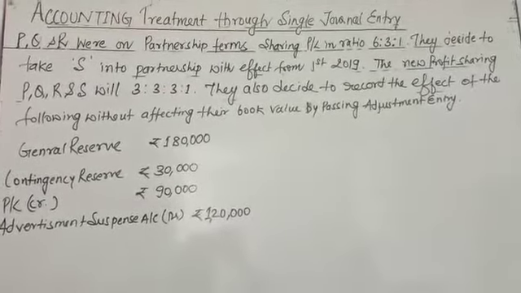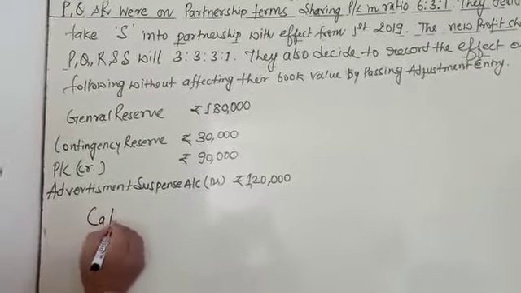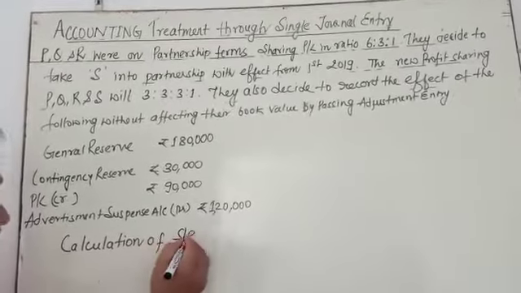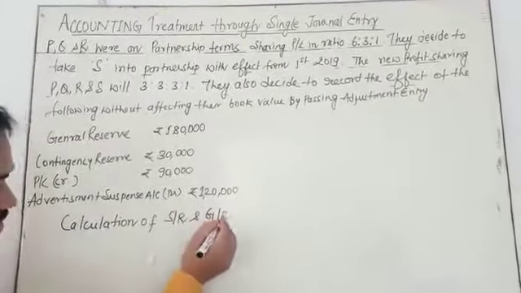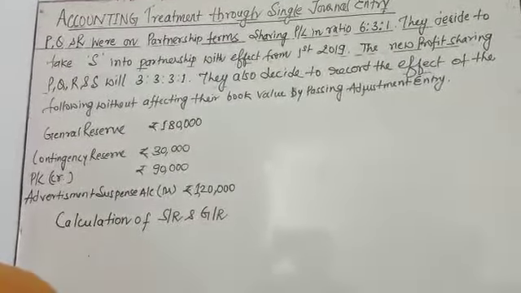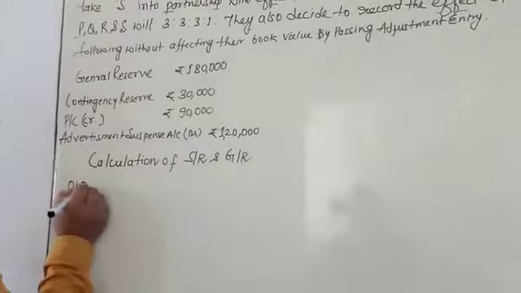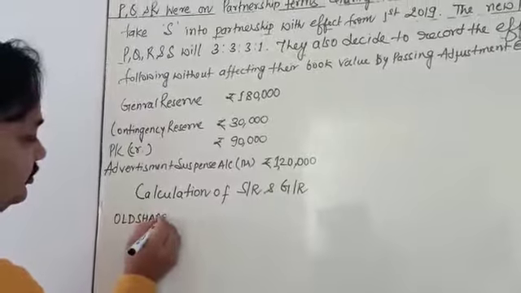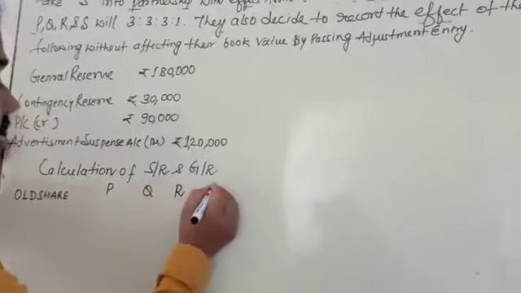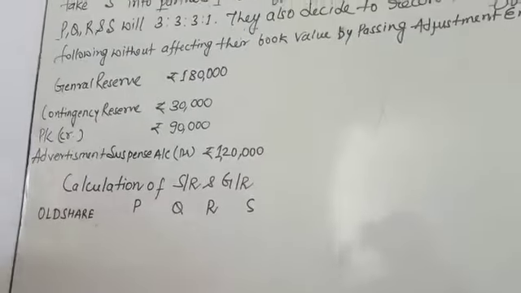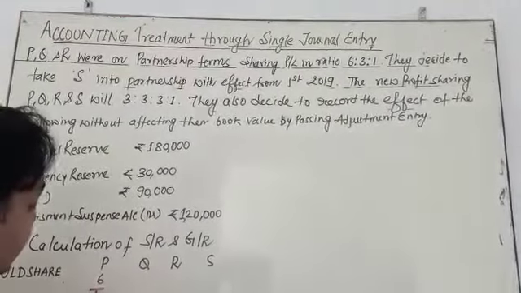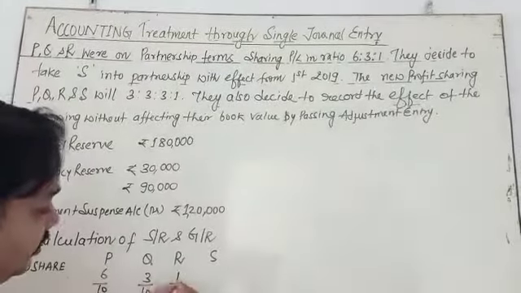Okay, this is the rule. There were 3 partners, now 4 partners. The old share of P, Q, R is 6:3:1, that is 6/10, 3/10, 1/10.